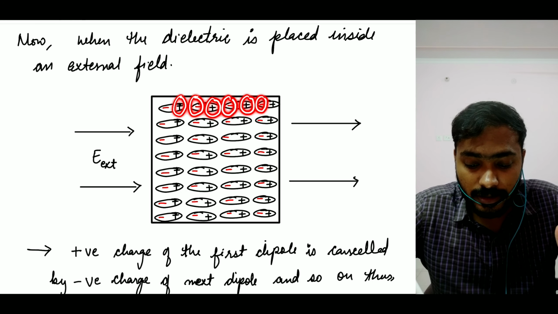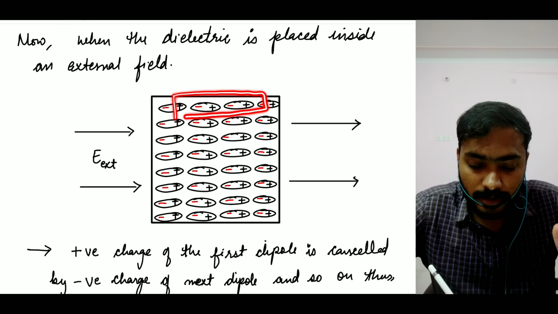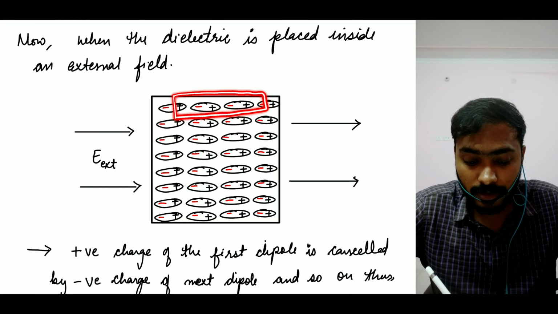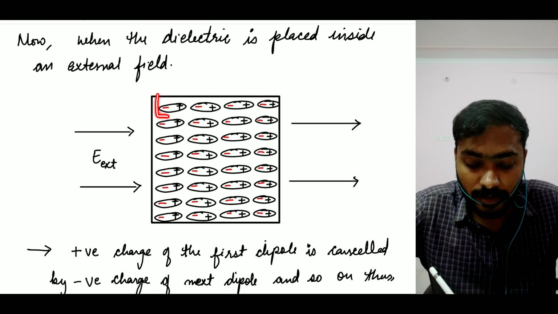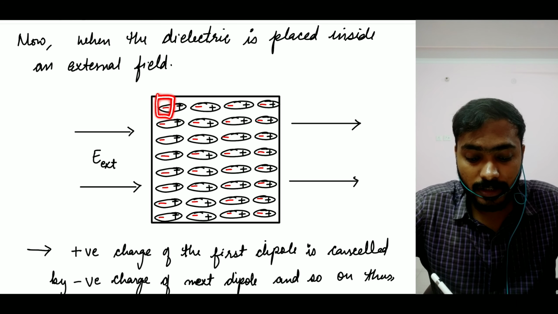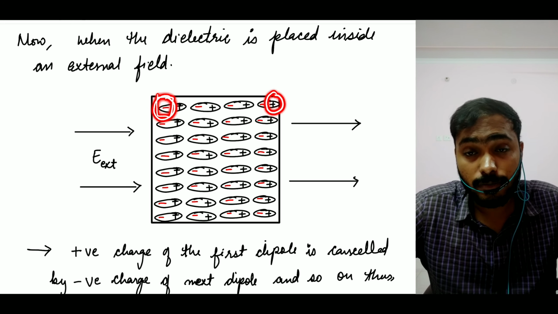So you can see this positive negative effect has cancelled each other out. The only thing that is left is the furthermost negative charge on the left hand side, and on the right hand side this positive charge is left. Can you guys see?